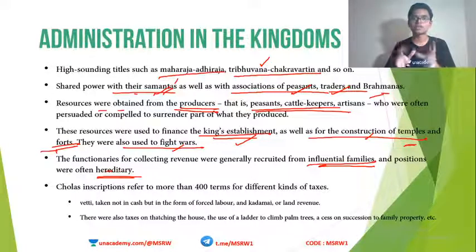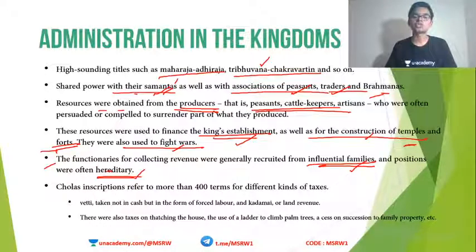This position was often hereditary. After the time of the father, it is automatically given to the son and then to his grandson, and so on. So the collection of taxes was given to exclusive functionaries like influential families, and the position was hereditary.